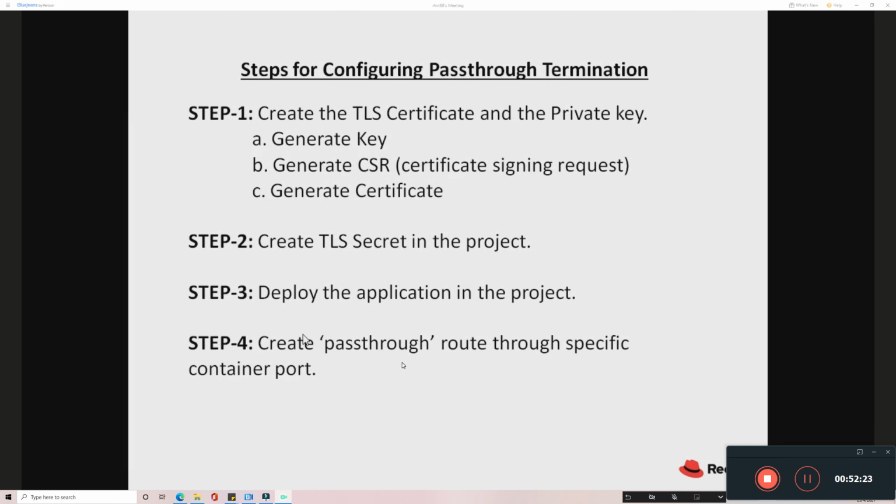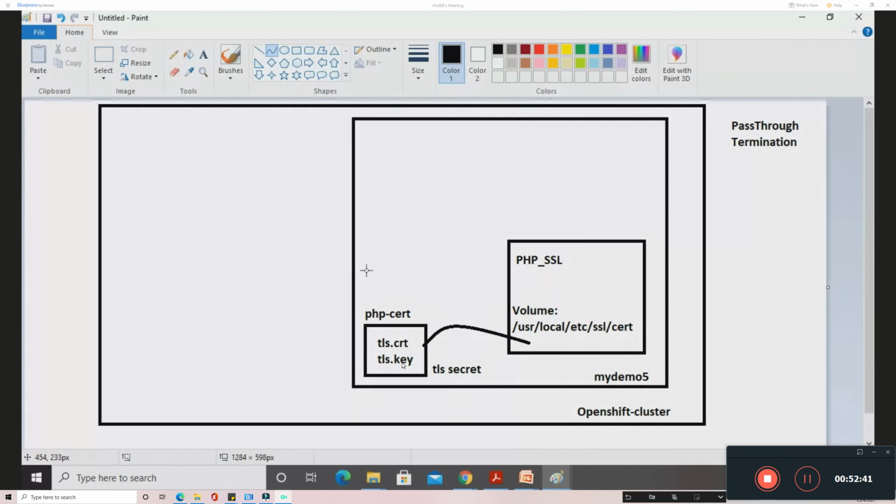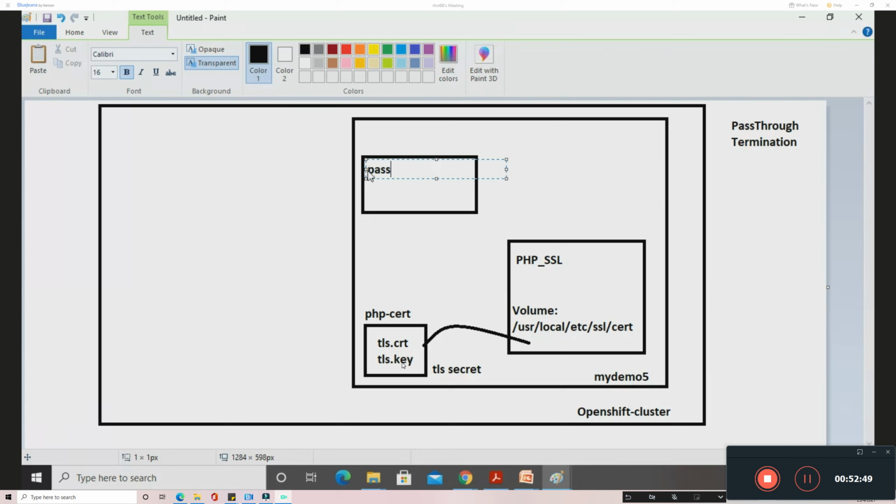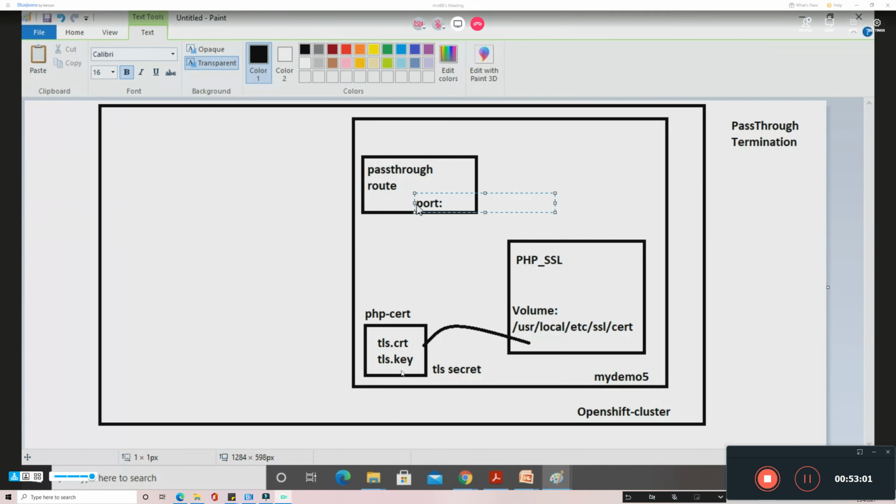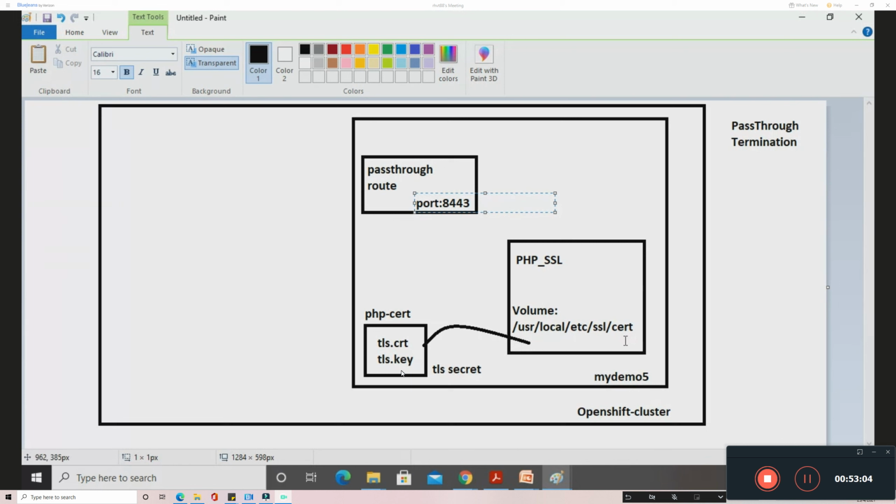Now the 4th step, I need to create the pass-through route through a specific container port. This is very important because I need to communicate through that particular port. I have to mention the port in the route itself, so that it's going to communicate through that port. So I'm going to create the pass-through route. The port should match with the container port, which is 8443. So this is the container port.